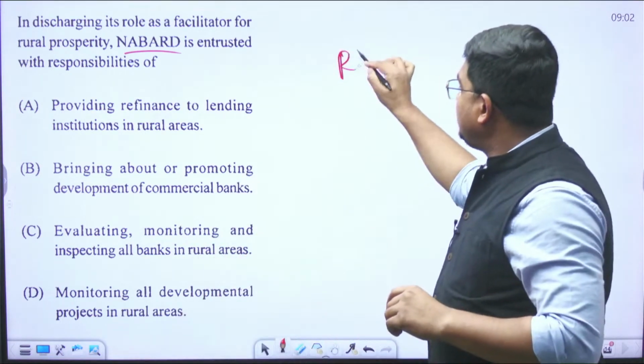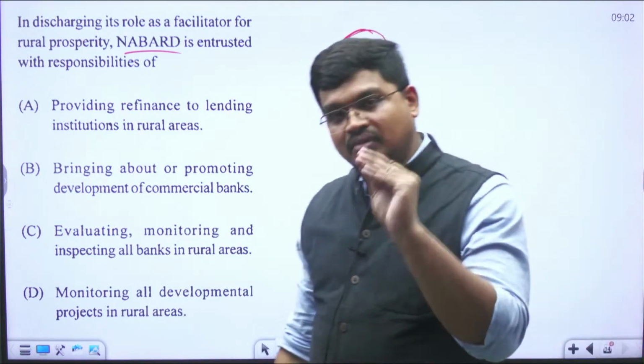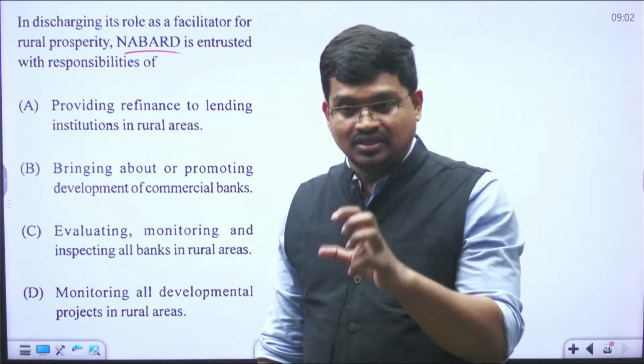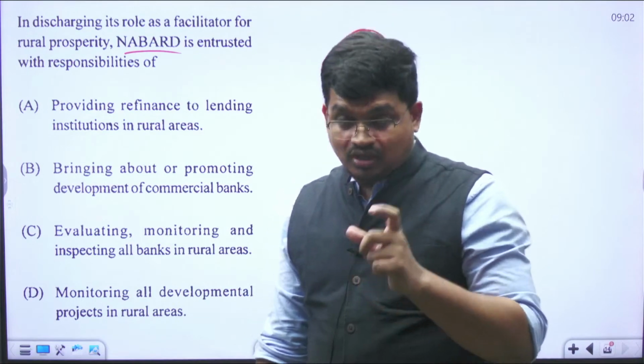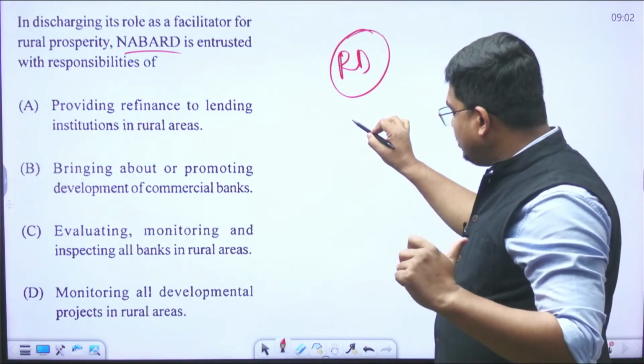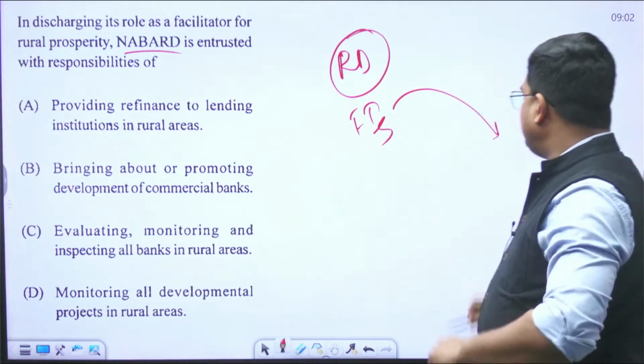NABARD does not give money directly to the consumers or to the people. They do not deal with consumers or people. What it does is simply provide money to financial institutions, and the financial institutions provide money to the consumer.